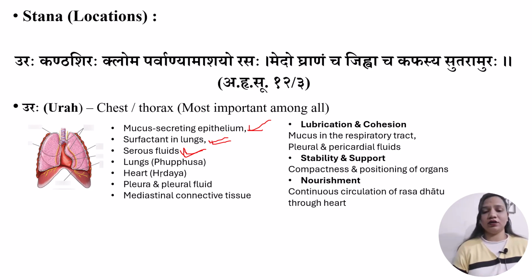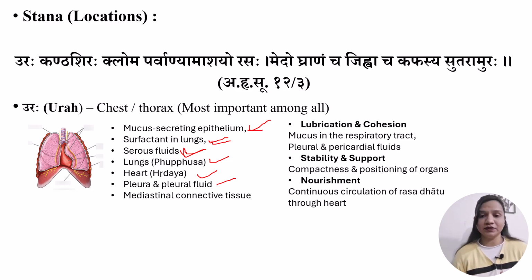If we talk about the lungs, which in Ayurveda are called Phuphus, the heart, which is called Hridaya, pleura and pleural fluid, these organs are heavy, they are stable, and also soft, moist and lubricated. These are also core qualities of Kapha Dosh. By this logic, we can consider that Kapha Dosh resides here, because Kapha Dosh qualities are very visible in these organs or structures.